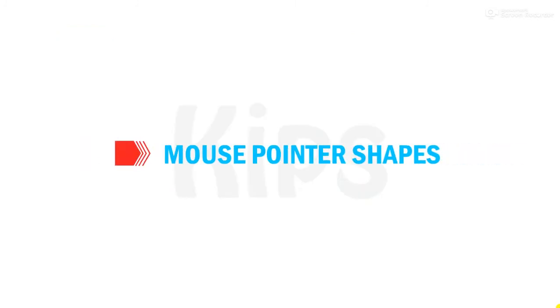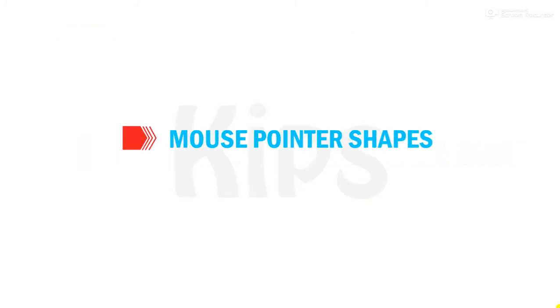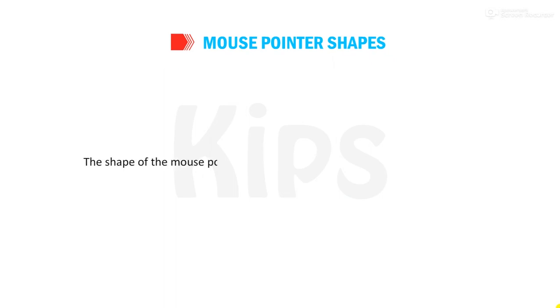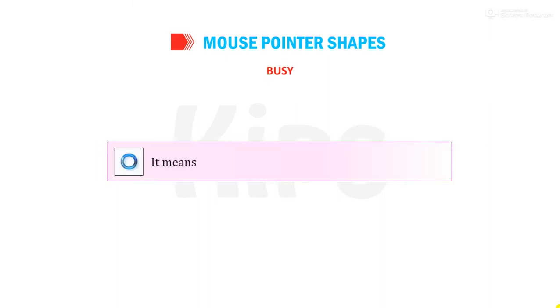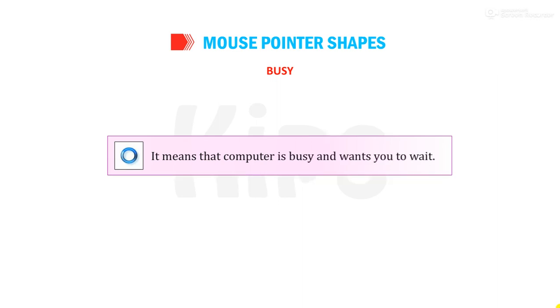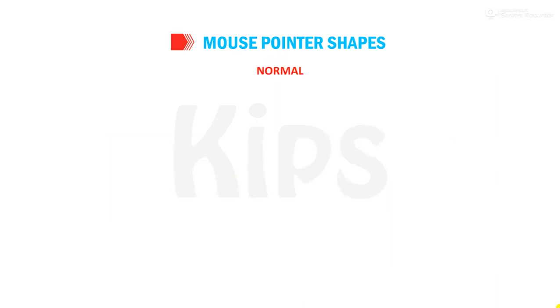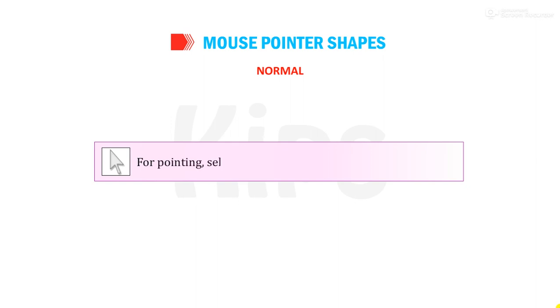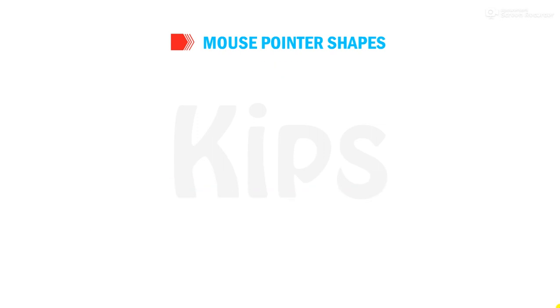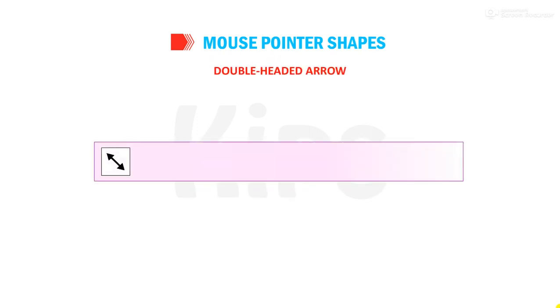Students, let me tell you about mouse pointer shapes. The shape of the mouse pointer changes according to the actions we perform. Busy. It means that the computer is busy and wants you to wait. Normal. For pointing, selecting and dragging the items on the screen. Double-headed arrow. For resizing the window or pictures.